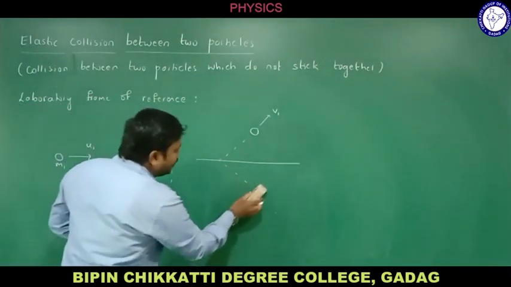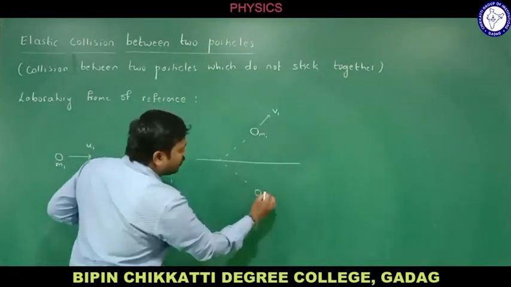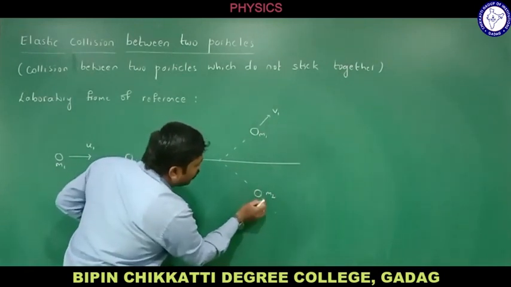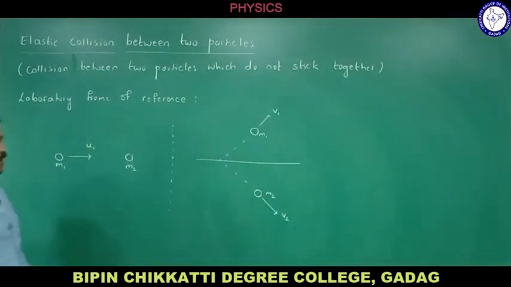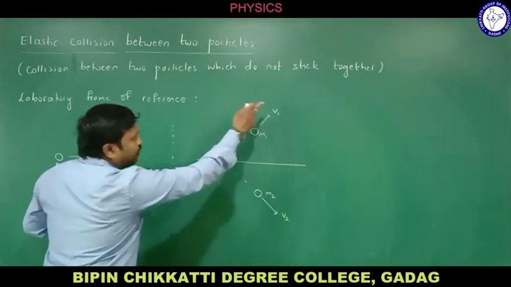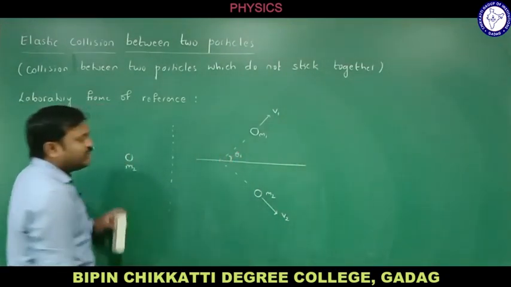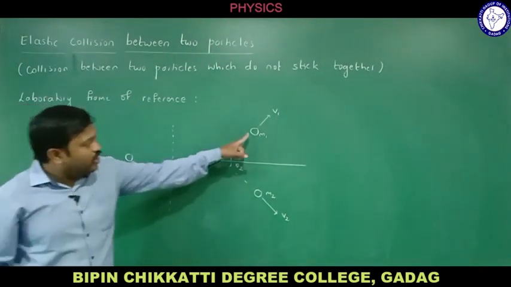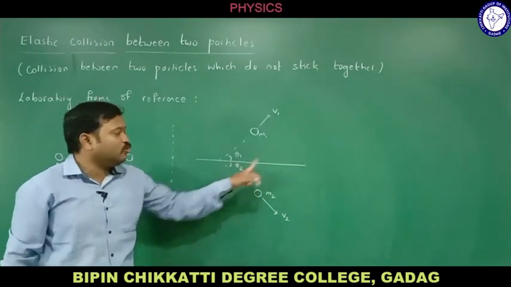Let me consider this particle. This is m1, and this particle is m2, and it moves with the velocity in this direction, v2. Now this particle moves in the direction of v1, making an angle. Let me call it theta 1, and let me take this angle as theta 2. Let me say that m1 makes angle theta 1 along the x-axis, and m2 makes angle theta 2 along the x-axis.